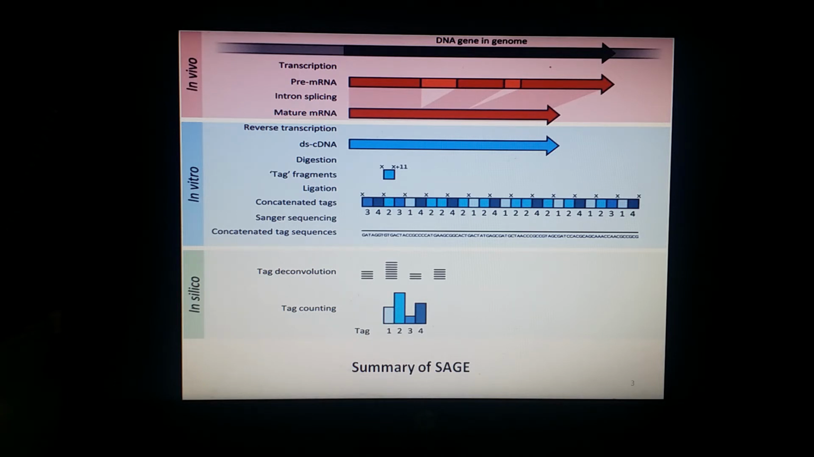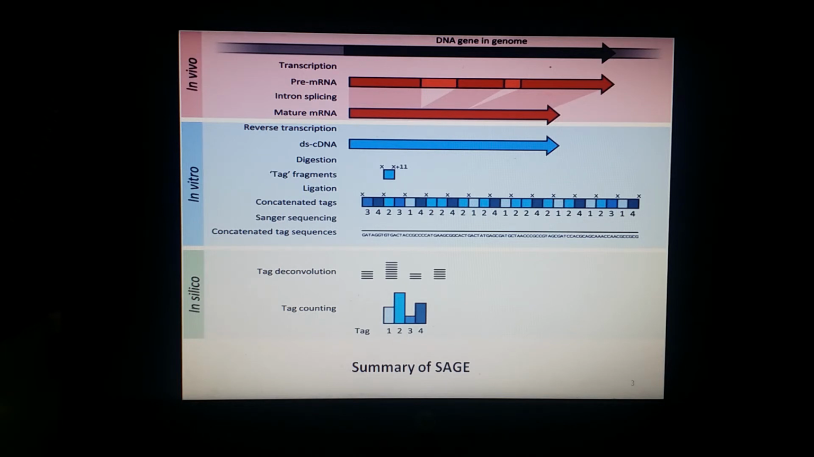In SAGE, the double-stranded complementary DNA is digested by the restriction enzymes, as we discussed in the previous slide, in order to produce 11 nucleotide tag fragments. These tags are then concatenated and sequenced using long read Sanger sequencing. And here you can see in the blue portion different shades of blue. These different shades indicate tags from different genes.